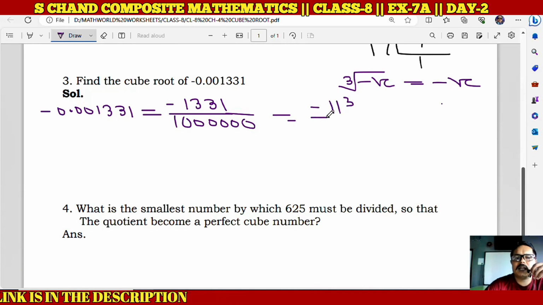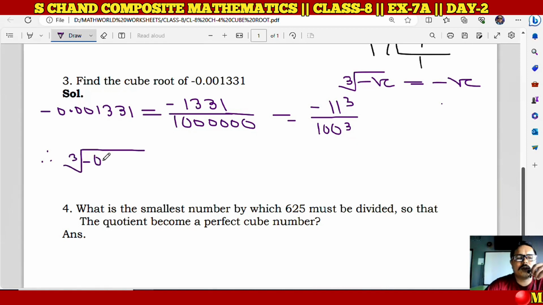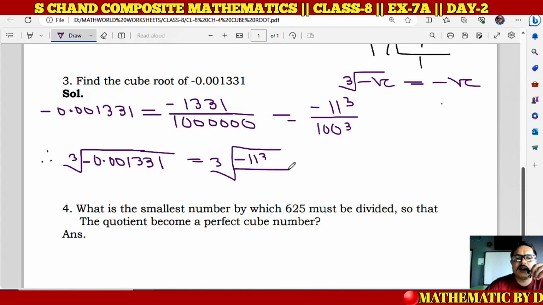So write here minus 11 cube, and there are 6 zeros, that means this is a cube of 100, right? So therefore the cube root of minus 0.001331 will be the cube root of minus 11 cube divided by 100 cube, and in this way the answer is minus 11 upon 100.